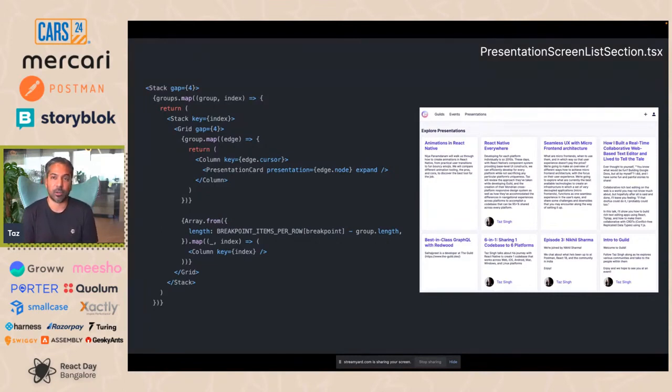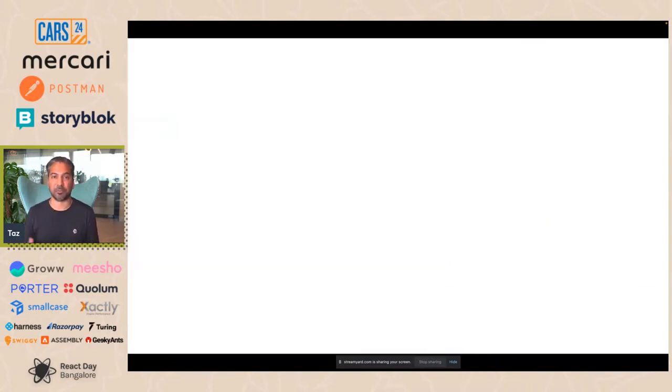And again, you can just go to Guild and see this directly for yourself. But fundamentally, by composing stacks and grids and columns, we can start building fully responsive UIs in React Native very easily. So at this point, I was pretty happy with myself. I said, oh, I got a lovely design system here. All of Guild is built in this way.